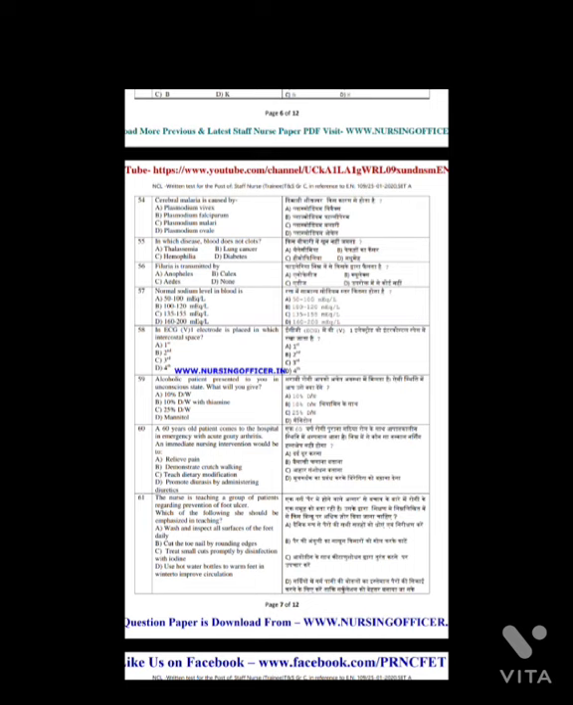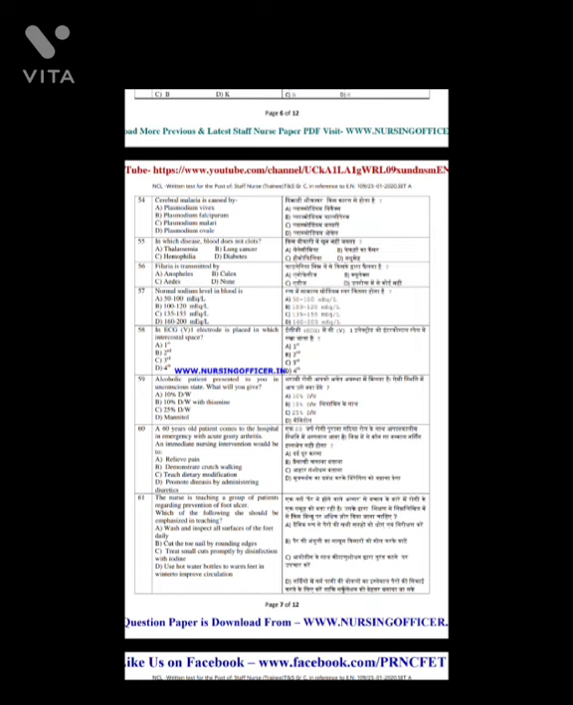Question number 57. Normal sodium level in blood is? And the answer is option C, 135 to 155 milliequivalent per liter. Question number 58. In ECG, V1 electrode is placed in which intercostal space? And the answer is option D, fourth intercostal space.